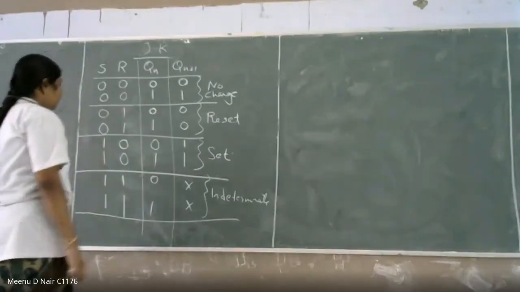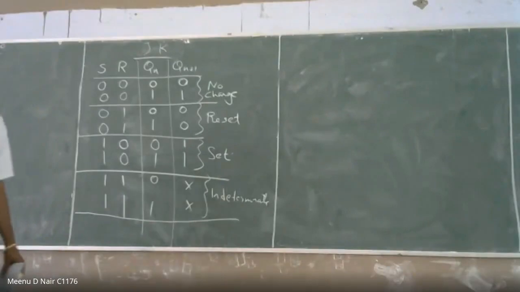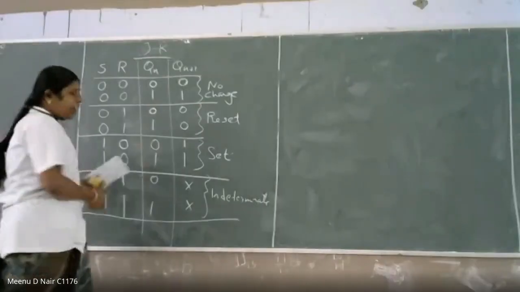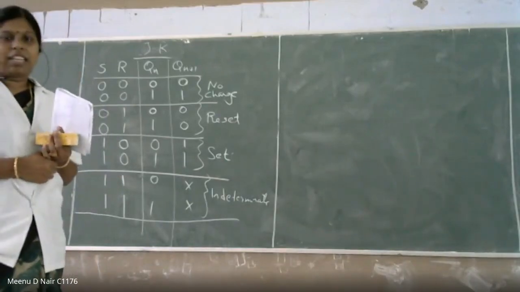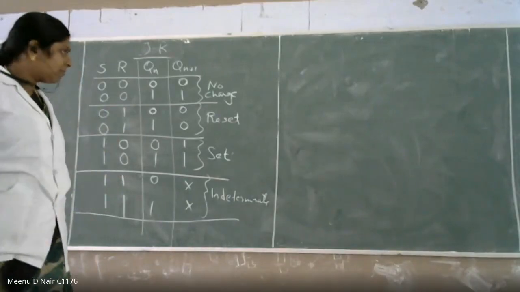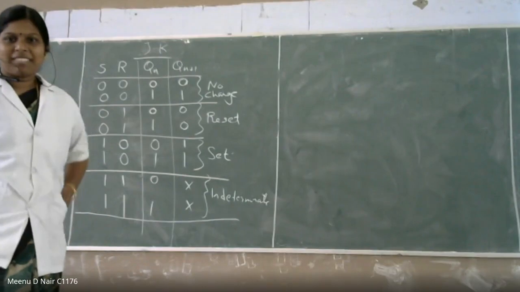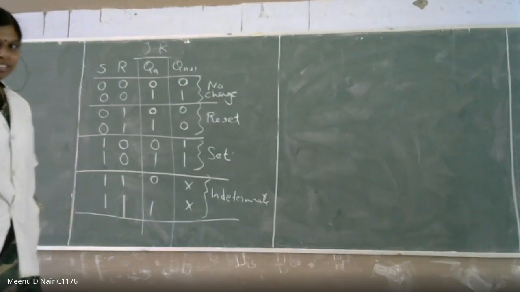There is an answer from Kalaivati. It says that toggle is the one that differentiates SR and JK. Toggle is the word that differentiates SR and JK. Where we have to put the toggle? Yeah, toggle is correct.